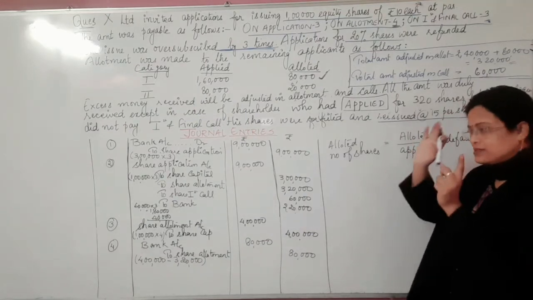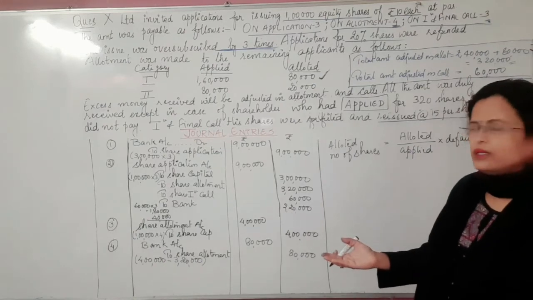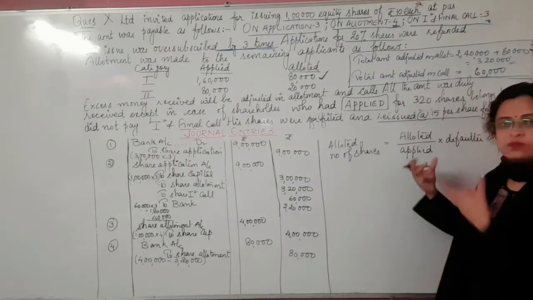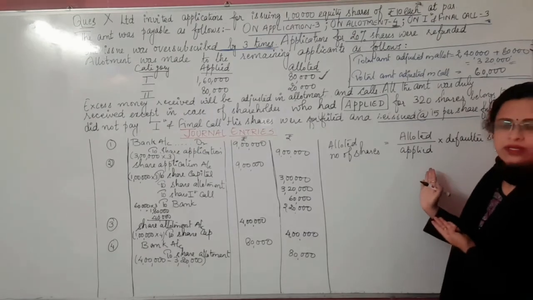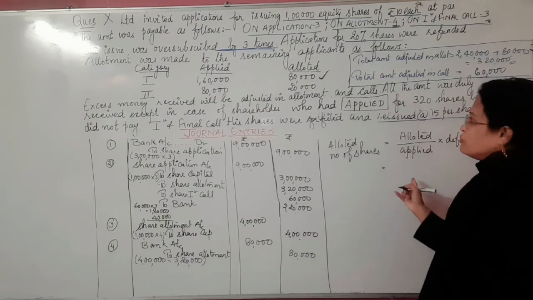...is equals to x, then we used to cross multiply it. That's what we are doing in the unitary method. It is the same unitary method, just converted into the form of a formula. That is its derivation.